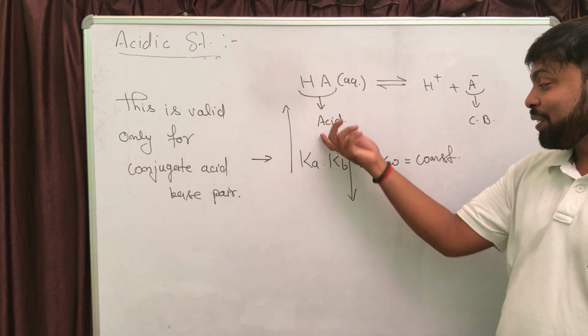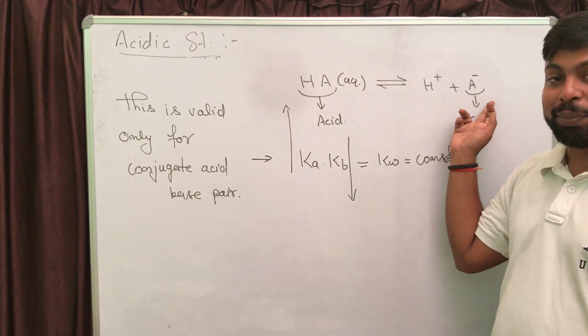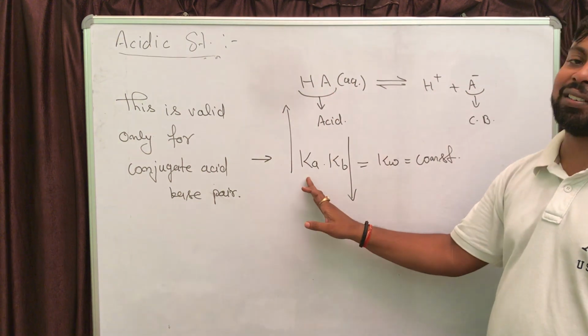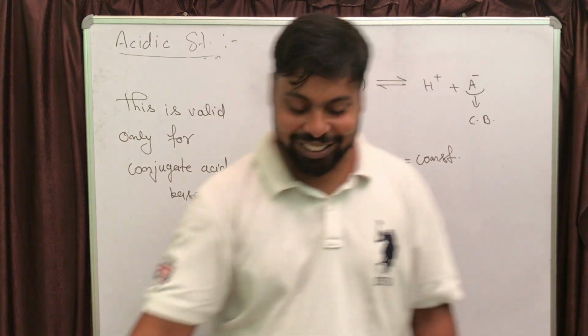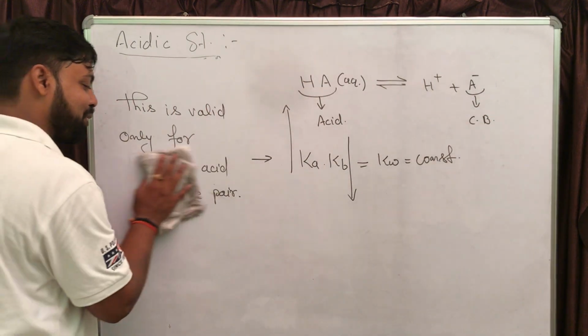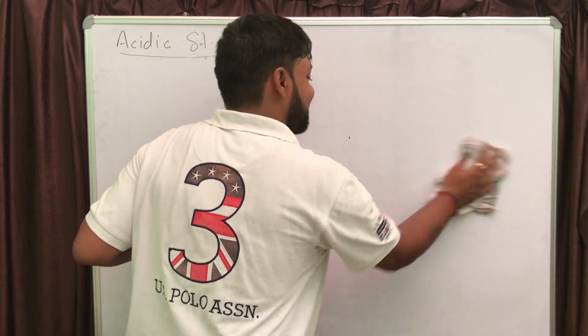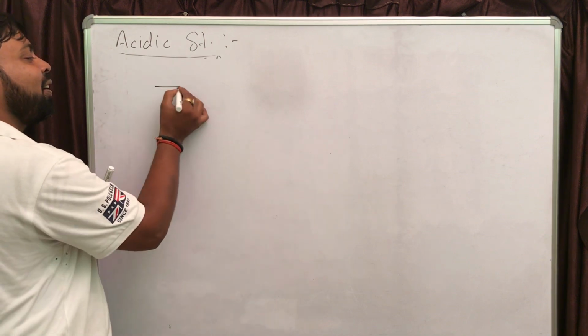More is the Ka value, lesser is the Kb value. That means if the acid is strong, the conjugate base is going to be weak. If the acid is weak, then the conjugate base is going to be strong. So let us write this statement also, because this can also be used to solve the problem.